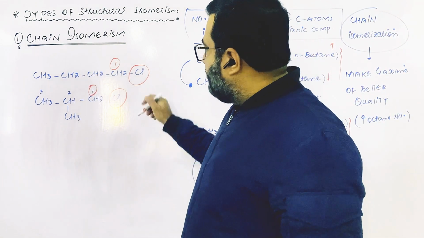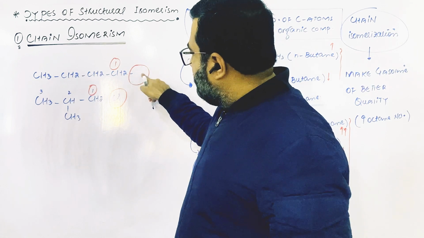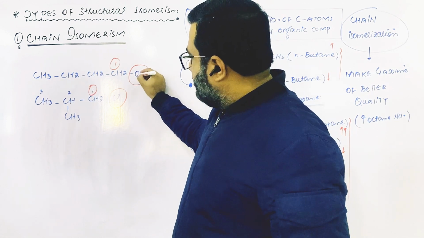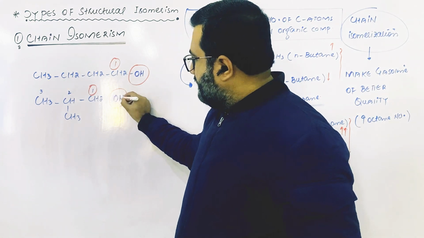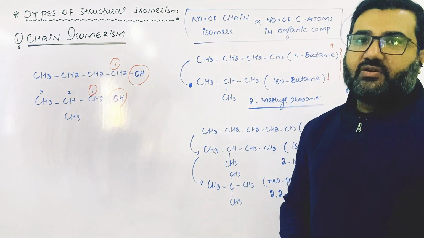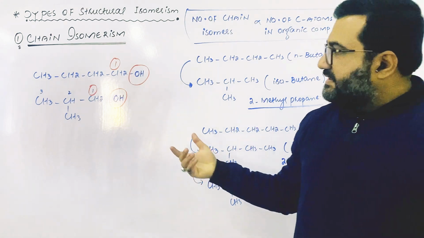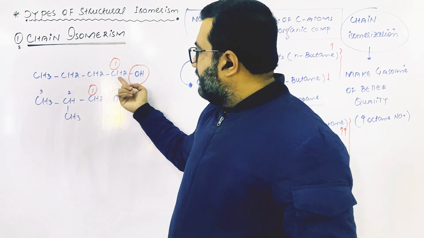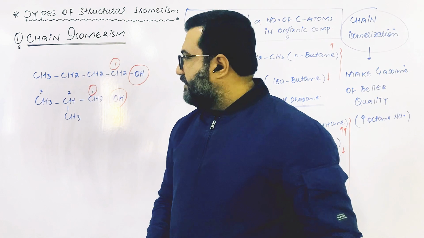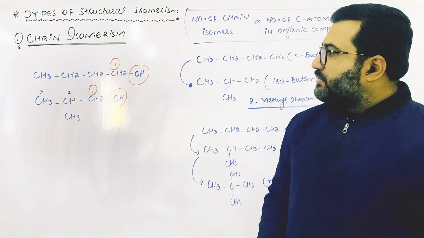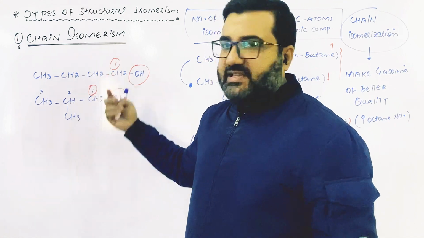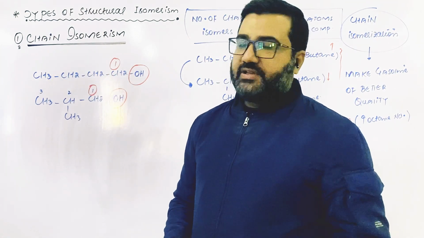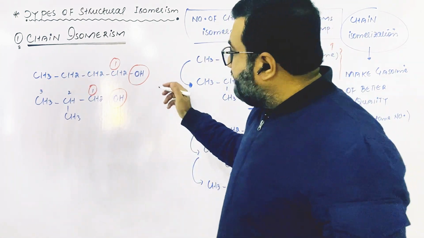Similarly, if you replace this Cl with OH, then those will be chain isomers belonging to the class of alcohols. That will be 1-butanol, and it will be 2-methyl-1-propanol. So in that case, these two chain isomers belong to the class of alcohols.